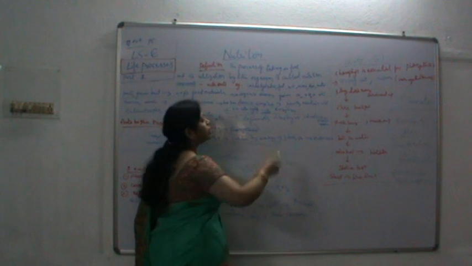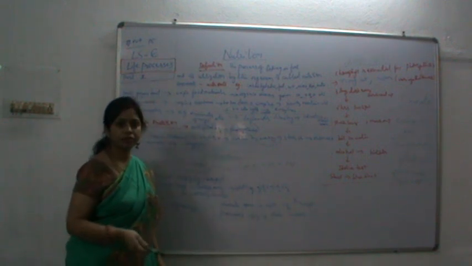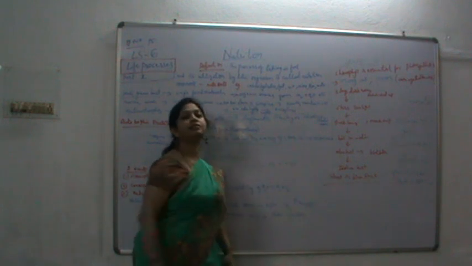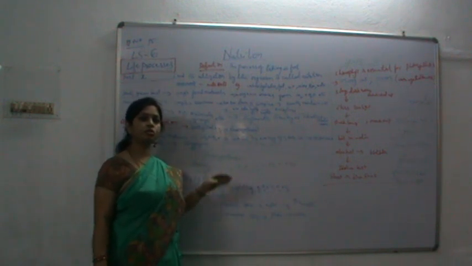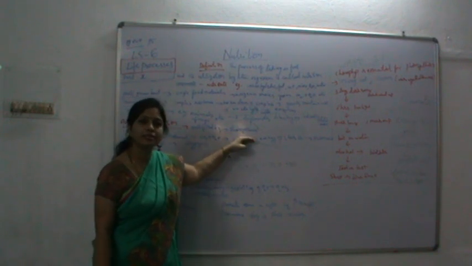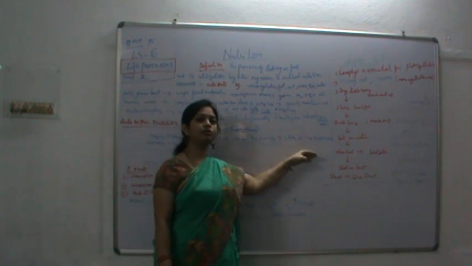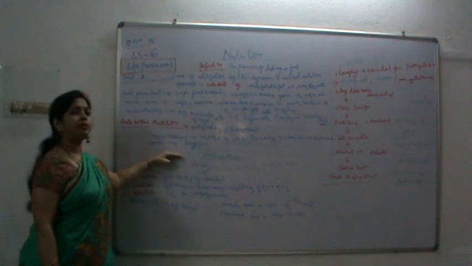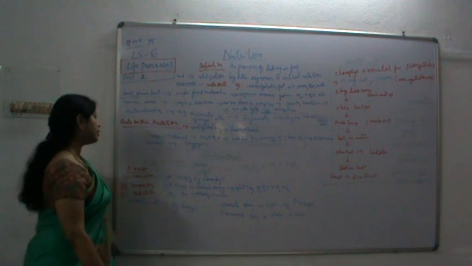Now whatever carbohydrates are prepared in extra amount are converted into starch. What is starch? It is a reserve for the plants, stored in the plant tissue. Whenever photosynthesis is not going on, this starch is used up. Now, what is photosynthesis? What is the process that we are learning?